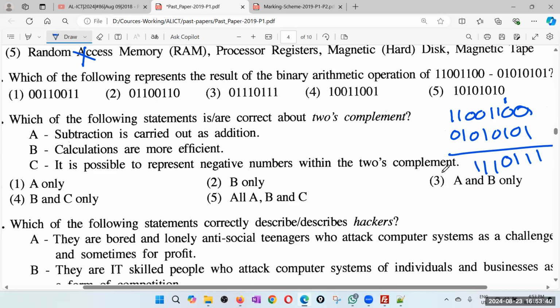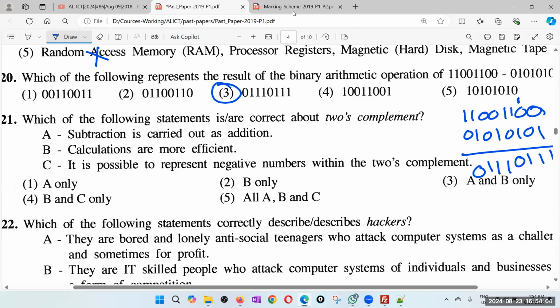So the answer is 111011. And of course, there's a 0 here, which has no value. So therefore 0111011. Do we have such an answer? Yes, 0111011. So the answer must be the third one, for question 20.